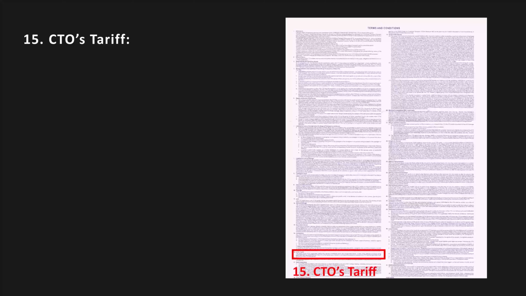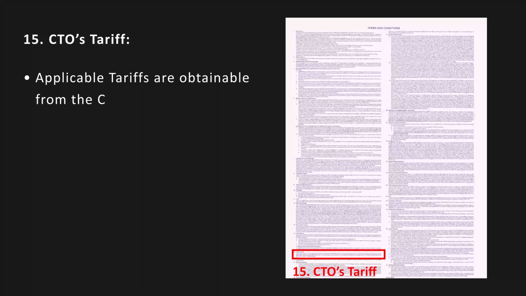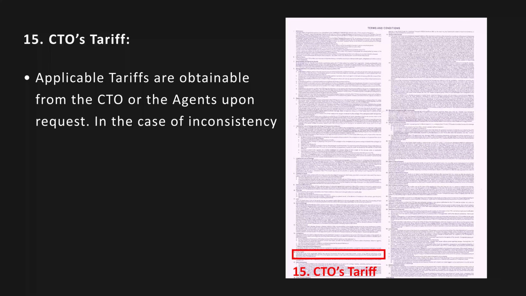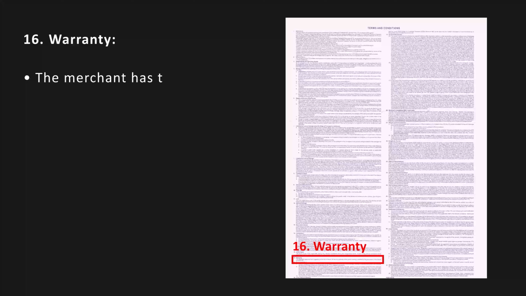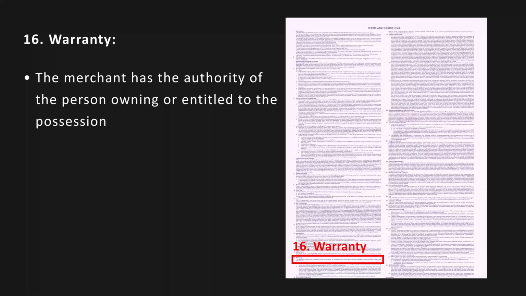CTO's tariff. Applicable tariffs are obtained from the CTO or the agents upon request. In the case of inconsistency between this CTD and the applicable tariff, the terms of the CTD shall prevail. Warranty. The merchant has the authority of the person owning or entitled to the possession of the goods and the CTD.